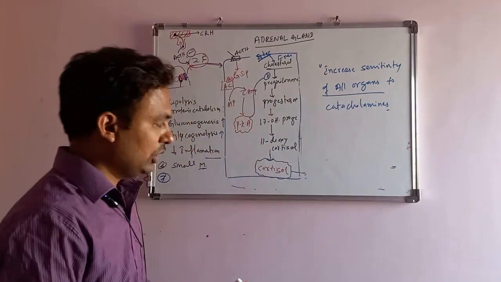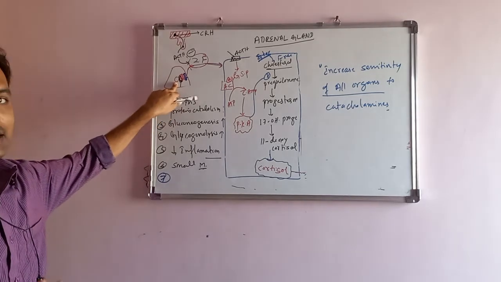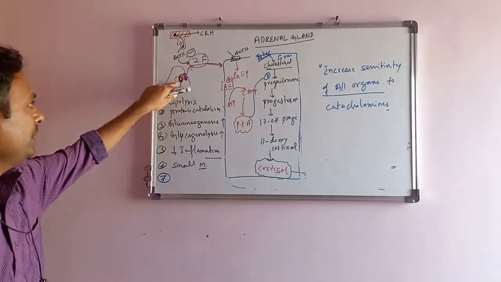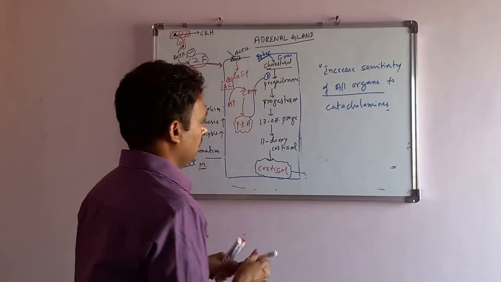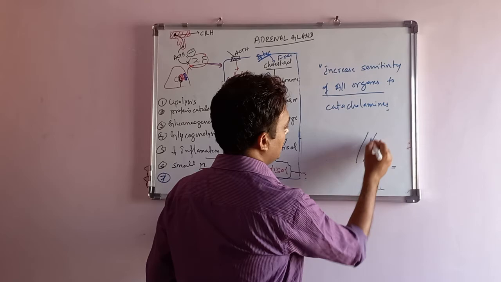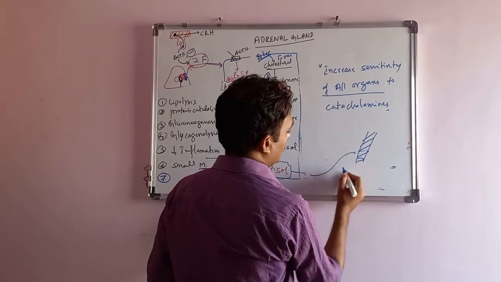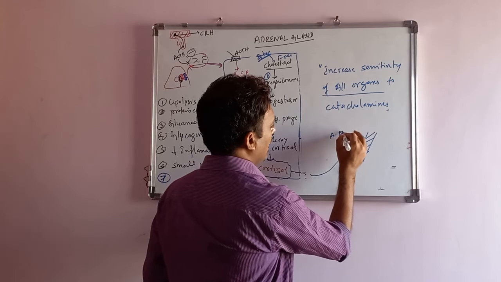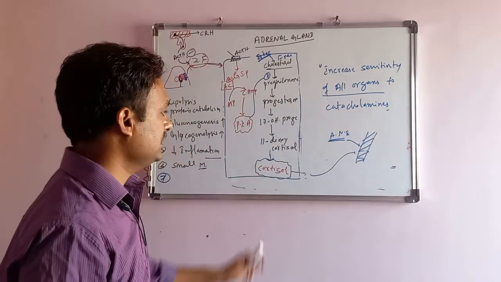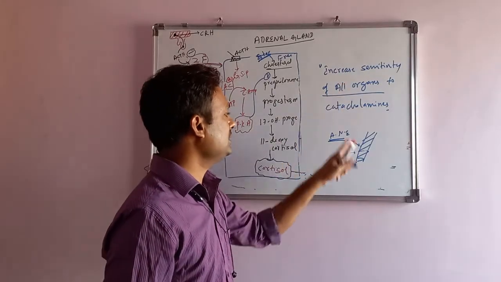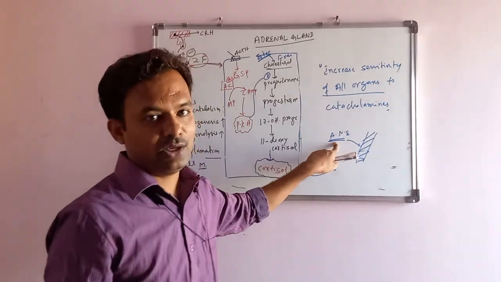See, the catecholamines are mainly produced by the adrenal medulla. Adrenaline and noradrenaline are the catecholamines produced by the adrenal medulla. Adrenaline and noradrenaline act better in the presence of cortisol. Means what? It increases the sensitivity of the organs to respond to catecholamines.